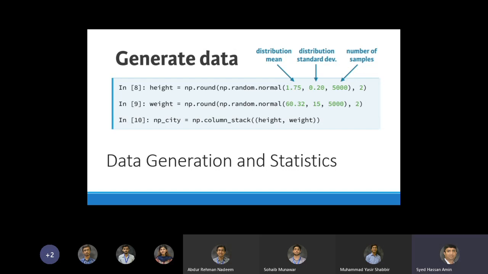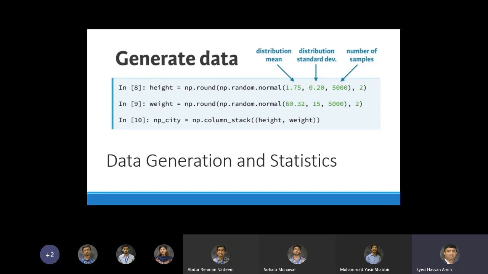So let's say we had heights and weights of the people in the AI team. We had maybe around 20 people, data for around 20 points, and we wanted to get a larger data set for all the people in I2C. So for that purpose, we are generating data.